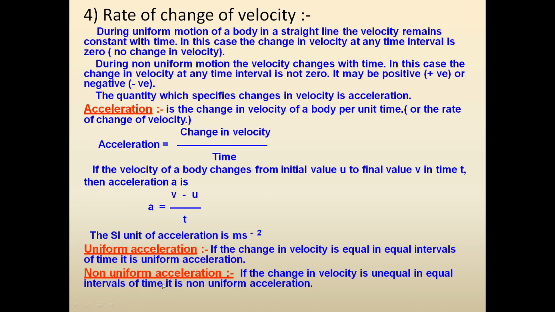Whereas non-uniform acceleration, if the change in velocity is unequal in equal intervals of time, then that is known as non-uniform acceleration. Now let us understand it with one example. In first 5 minutes, velocity increases by 10 km per hour. In next 5 minutes, again velocity increases by 10 km per hour. Then it is known as uniform acceleration. Velocity is increasing by equal amounts in equal intervals of time.